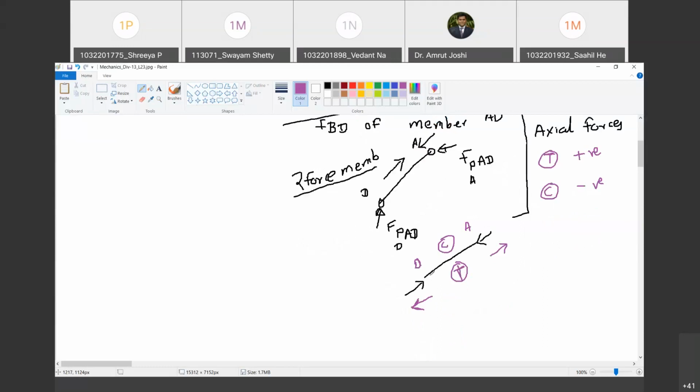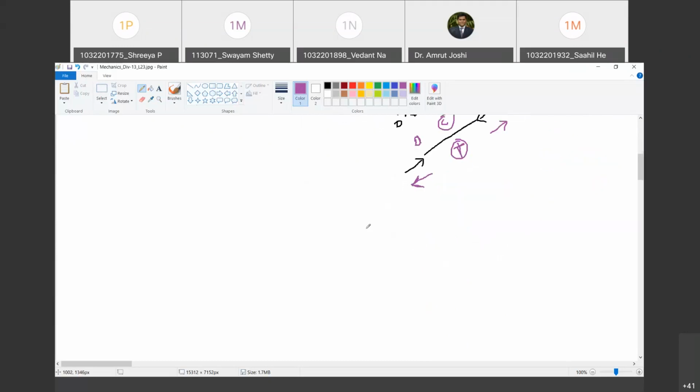If the pair of equal and opposite forces is trying to contract the member, it is compressive. We give a negative sign to that. Happy? Yes, sir. And if the pair of forces is trying to expand the member, we give a positive sign to that and call them tensile forces. Are you with me? Yes, sir. This sign convention is significantly different from the typical sign convention for a force. For example, let us say this is the member.